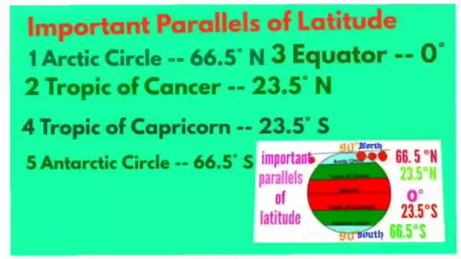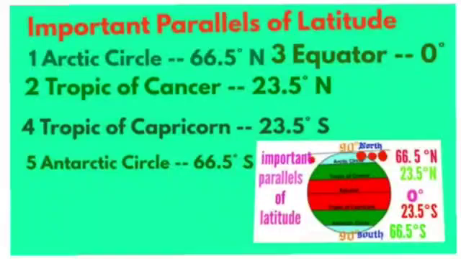The equator is drawn in the middle of the earth, halfway between North Pole and the South Pole. It is the largest latitude around the earth. Which one? The equator. Equator is the largest latitude. It is also called 0-degree latitude. The sun shines vertically over it throughout the year.